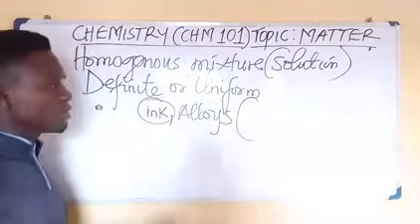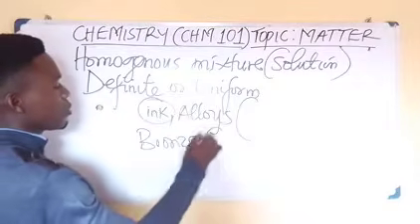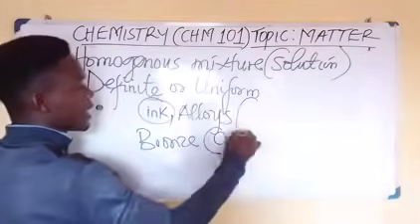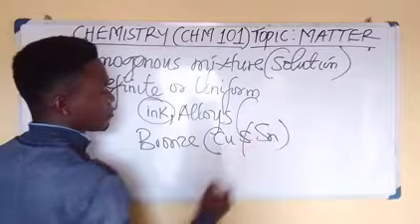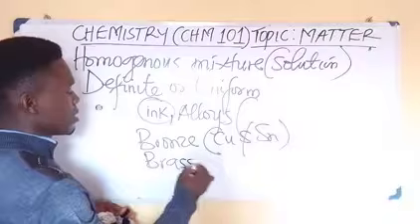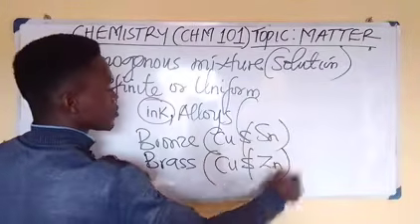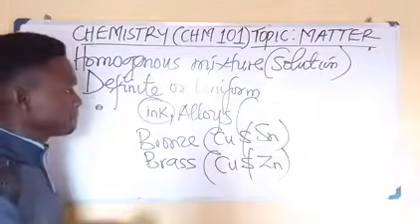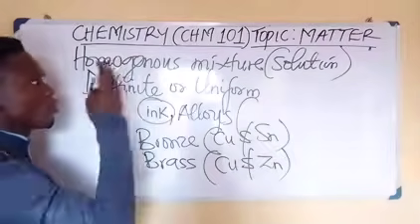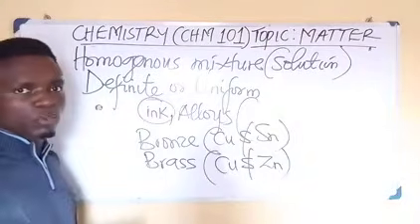What are examples of alloys? We have bronze. Bronze is made up of copper and tin. What about brass? Brass is made up of copper and zinc. So all of these are examples of homogeneous mixture. Take note of that.